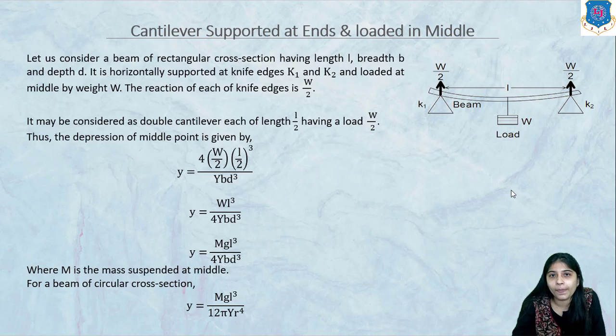So this is all about cantilevers. We have discussed two cases. In the first case, the cantilever was loaded uniformly, with a uniform distribution of load. Here the beam is supported at both ends and loaded in the middle, and we saw how the expression for depression changes for both cases. So this is all about this session. Thank you.